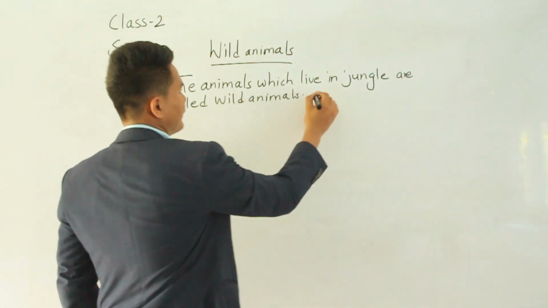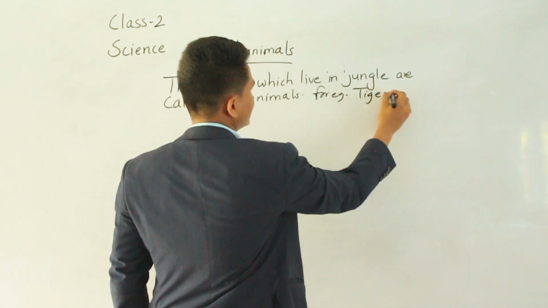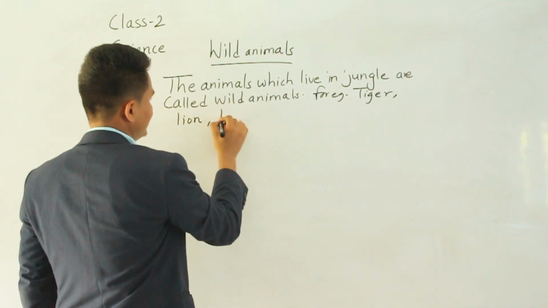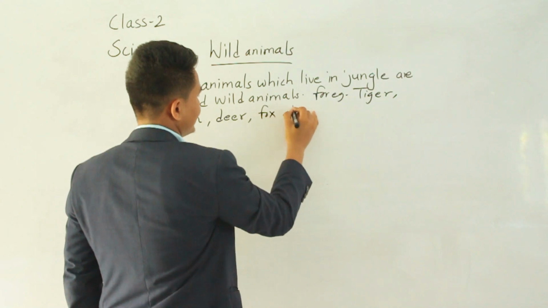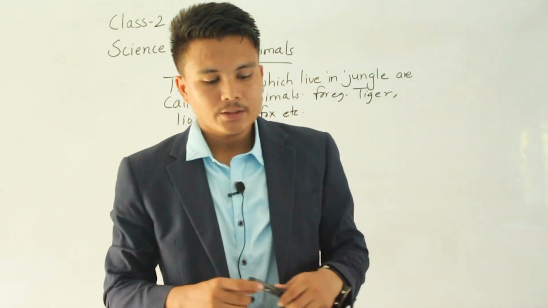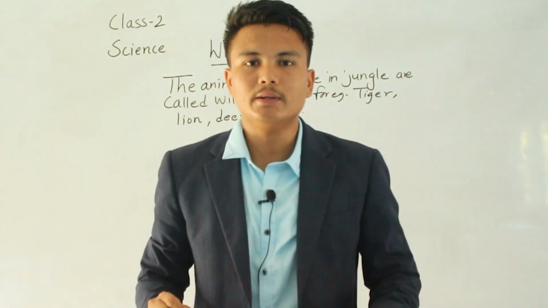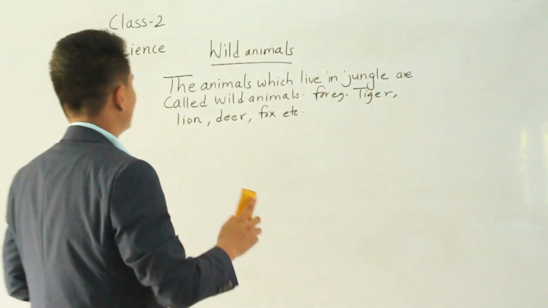For example, tiger, lion, deer, fox, etc. are some examples of wild animals. So let's today learn about the different types of wild animals that live in a jungle.